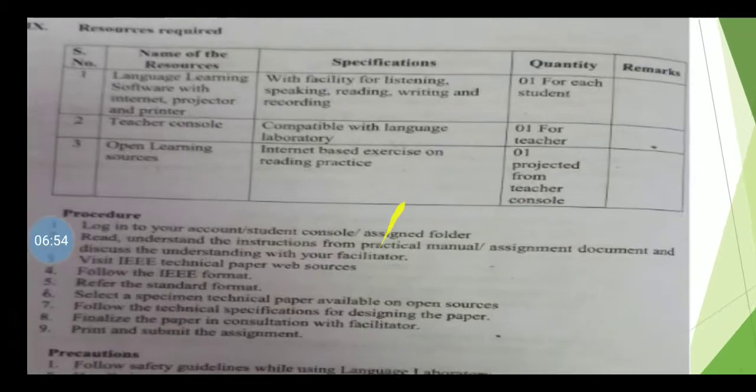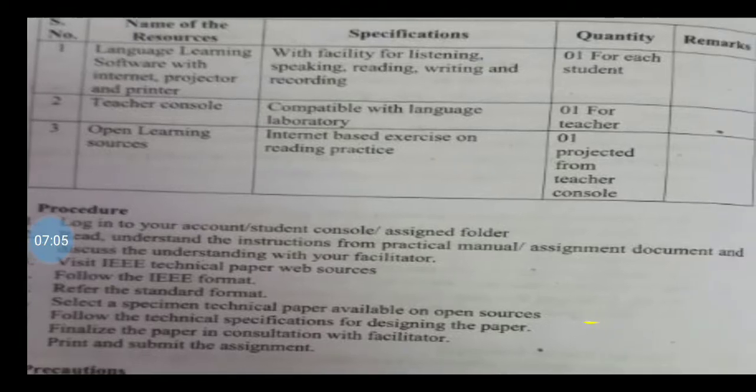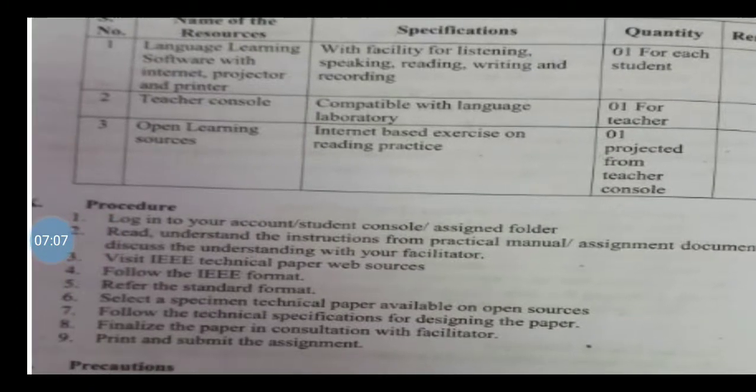Next, the procedures. Log in to your account, open the student console, assign folders, read and understand the instructions from the practical manual and assignment document, and discuss your understanding with your facilitators. Visit IEEE technical paper web sources. Follow the IEEE format. Refer to the standard format.